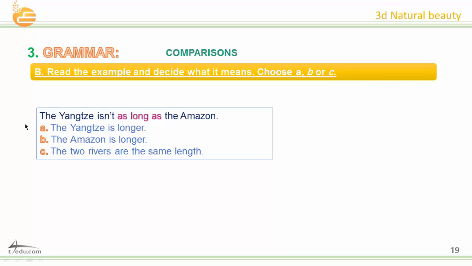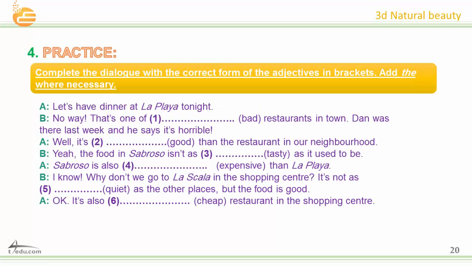Okay, let's check your answers. B, that means the Amazon is longer. Okay, very good. As long as, that means the Amazon is longer. Practice now. Complete the dialogue with the correct form of the adjectives in brackets. Add the where necessary.